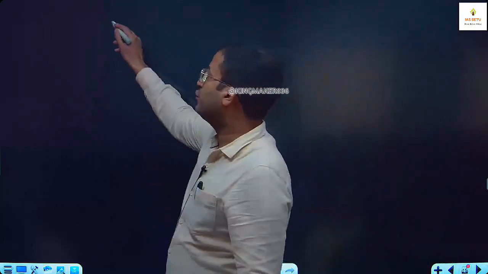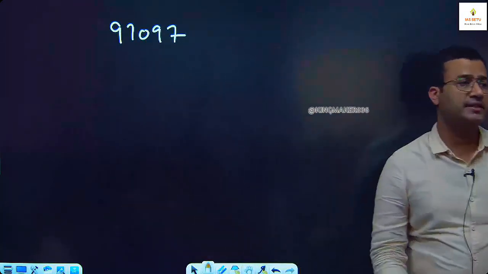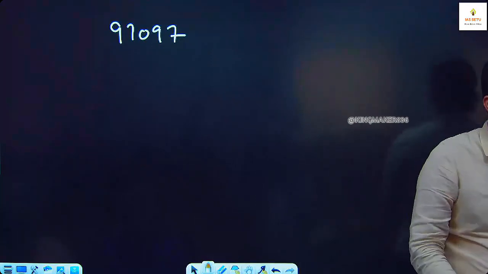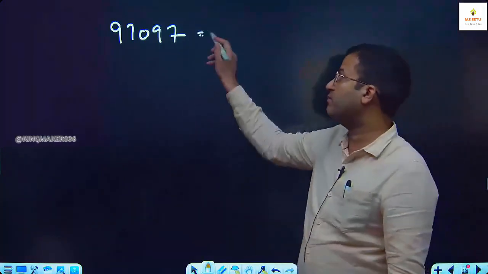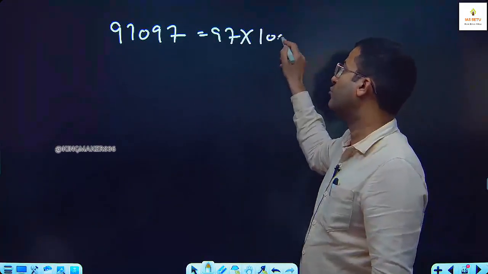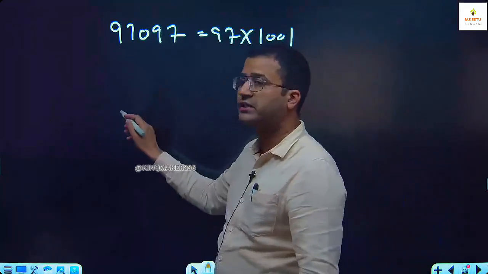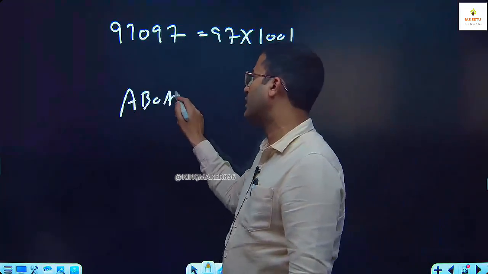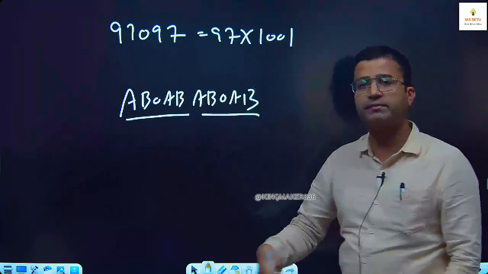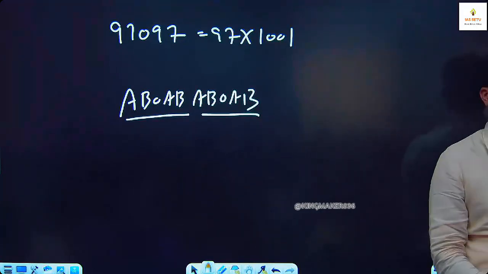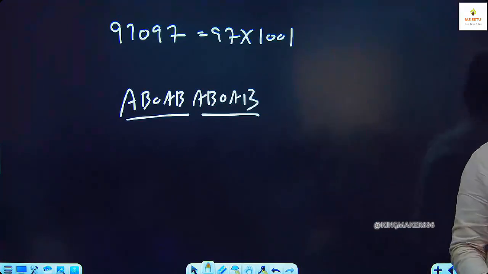Now if I ask you 97097, is this number divisible by 7? Yes. Divisible by 11? Yes. Divisible by 13? Yes. Because I can express this number as 97 into 1001. Same thing, not only 5 digits. If it is in the form of AB0, AB, AB0, AB, it can be a pair of AB0, AB. That is also workable. Just like the ABC, ABC pair works, the AB0, AB pair is also workable.